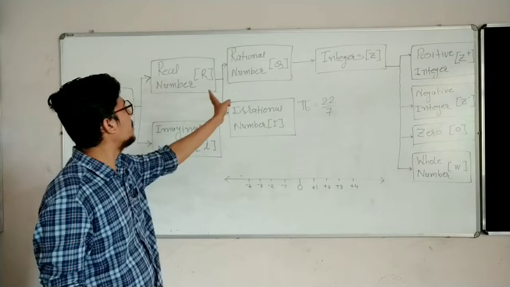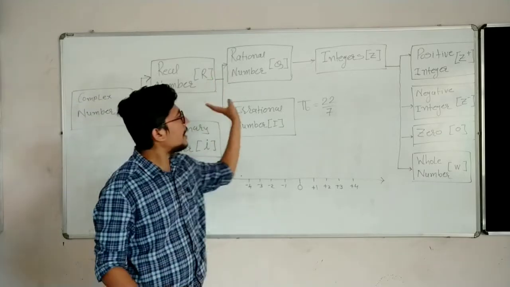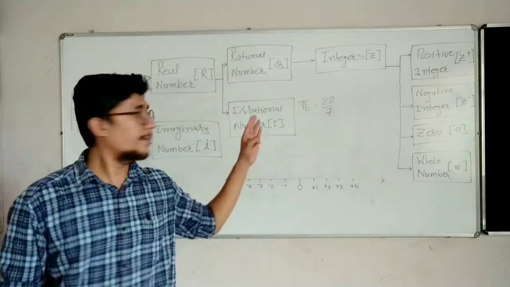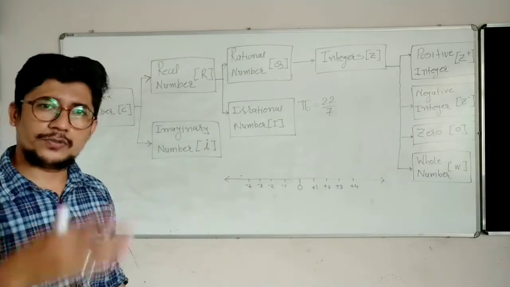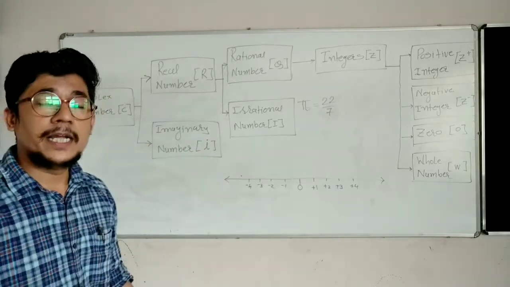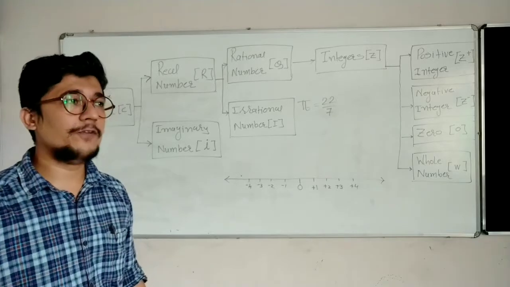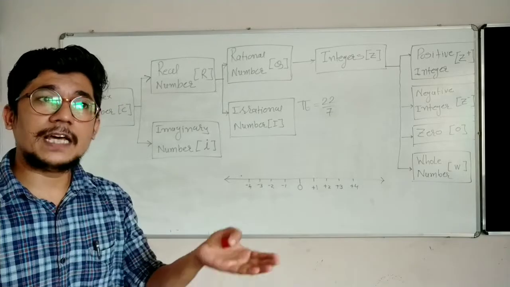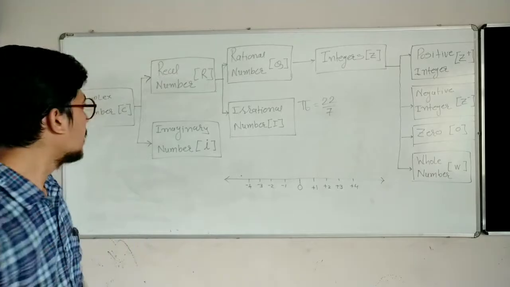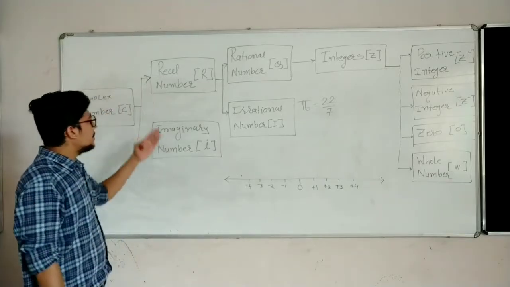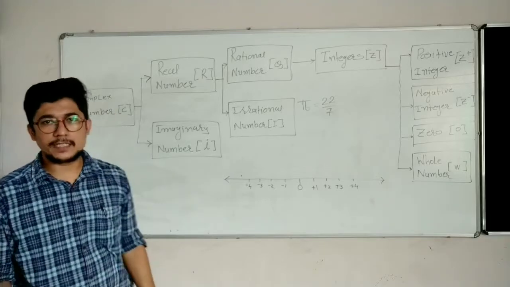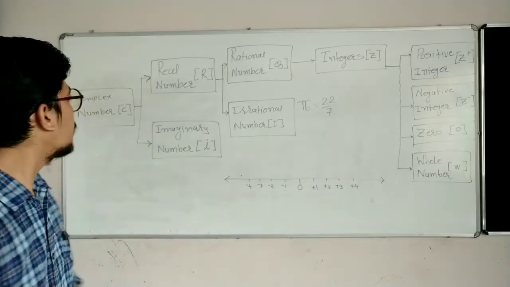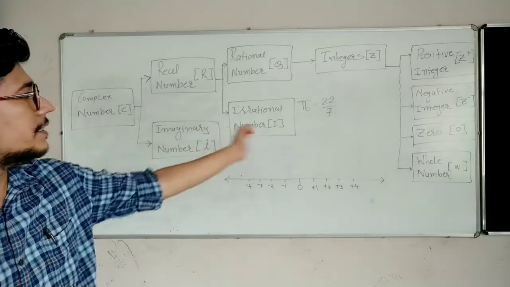You just have to remember rational, irrational and integers. Real numbers and imaginary numbers come in the 11th standard, so you don't have to worry about it now. But it is very important to know from where we are starting all these numbers. So real numbers and imaginary numbers have a father, that is the complex number C. Okay. So we have studied all these numbers.